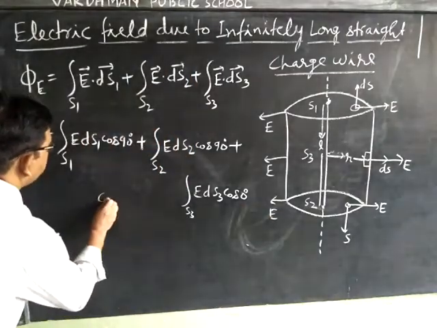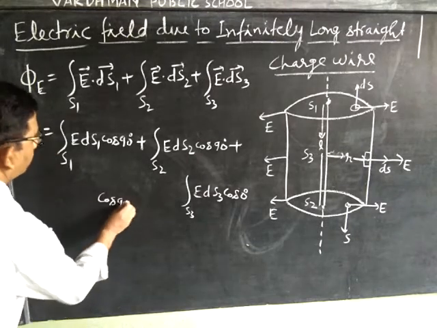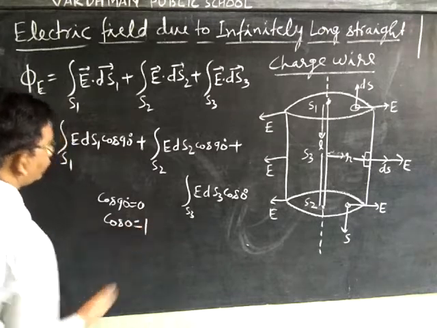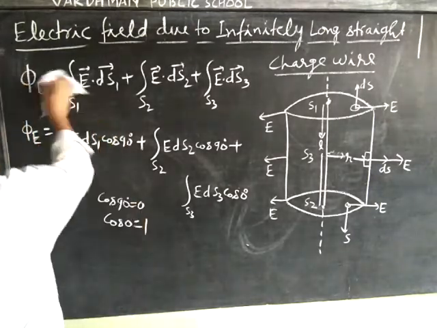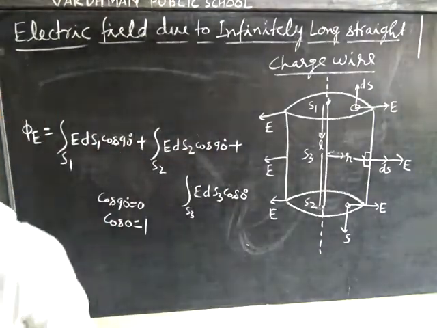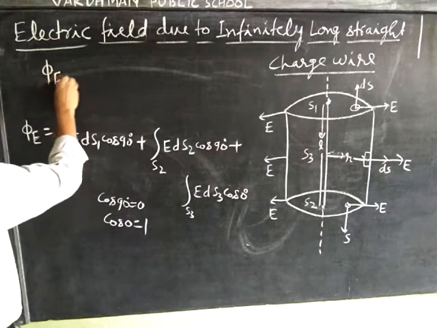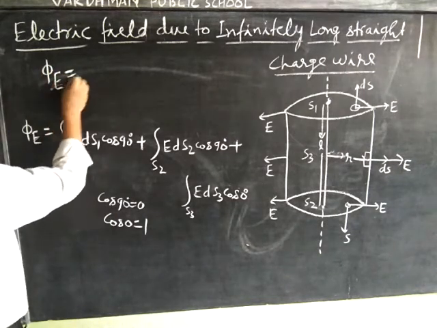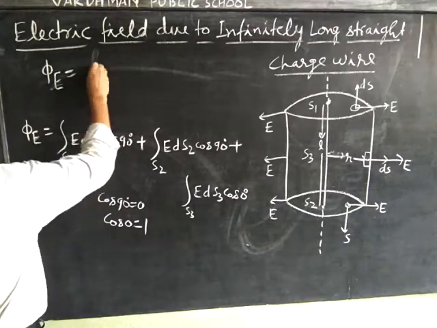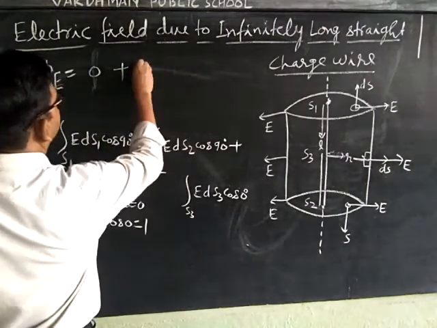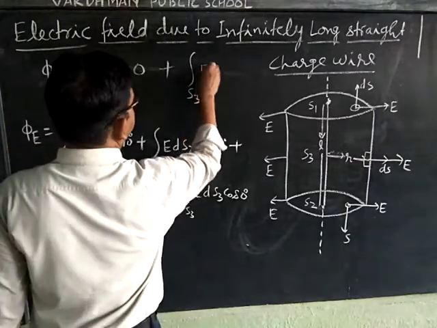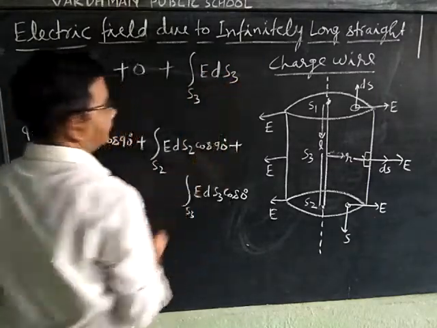Since cos 90 is equal to 0 and cos 0 is equal to 1, phi E is equal to 0 plus 0 plus the integral over S3 of E dS3.